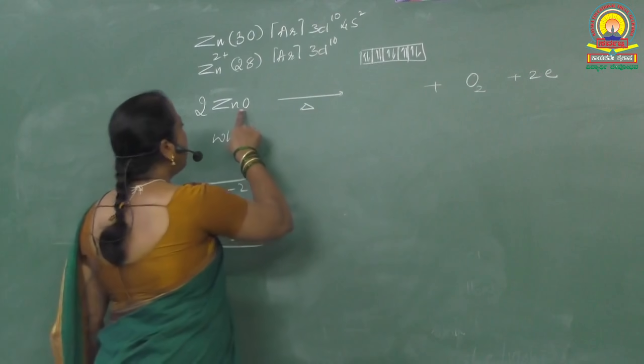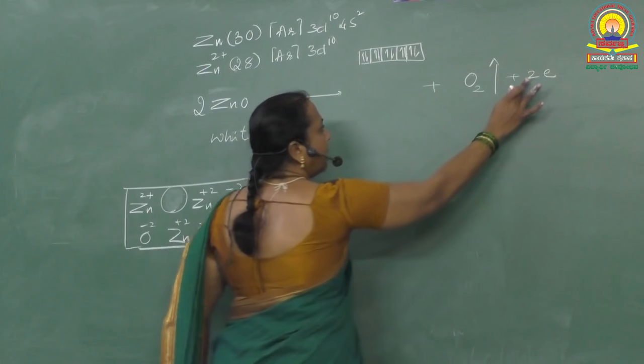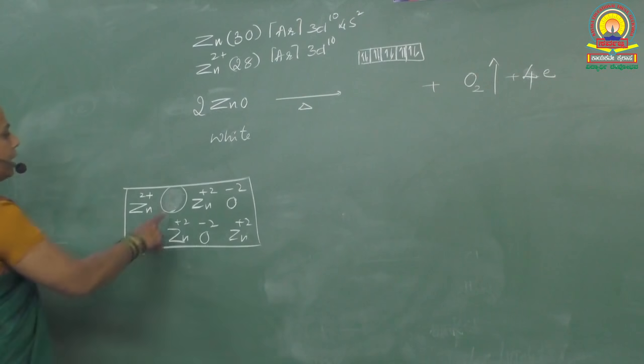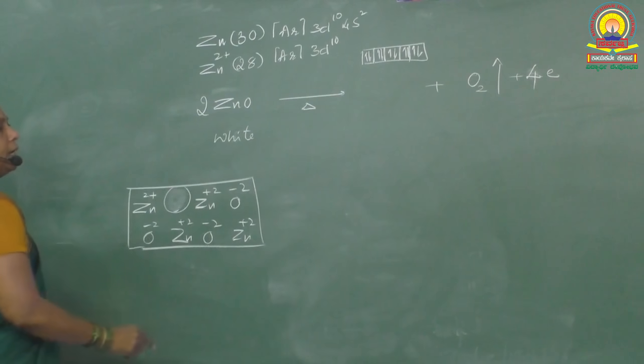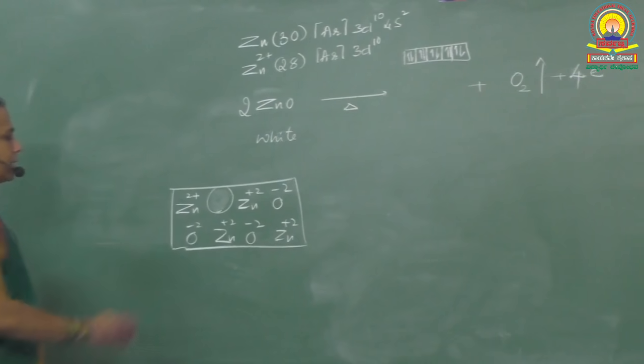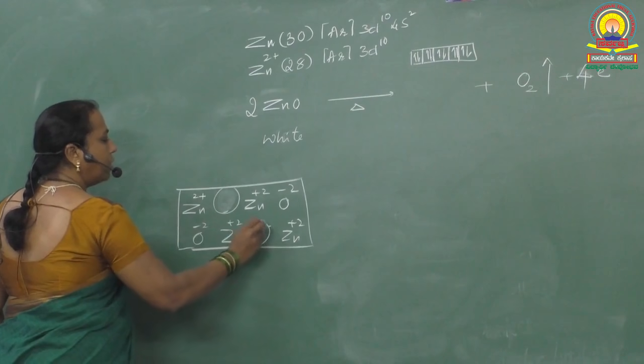See, 2 of the oxygen atoms are converted into 1 oxygen gas molecule. So how many electrons do I have to write now? 4 electrons. So oxide undergoes oxidation upon heating, loses electrons, and gets converted into oxygen gas. Hence, anion vacancies are created.